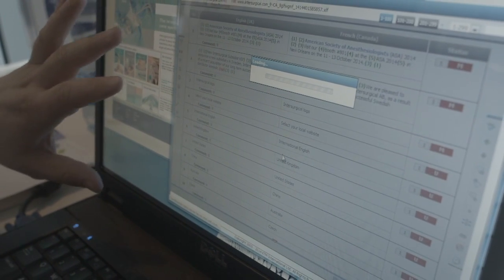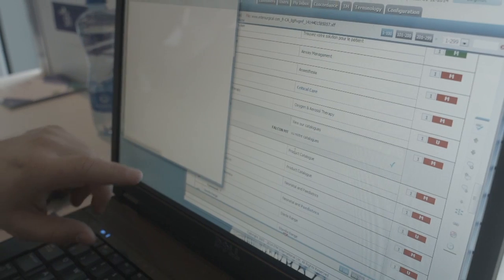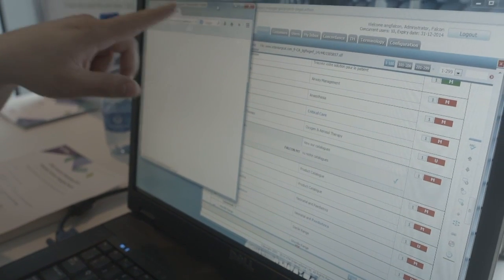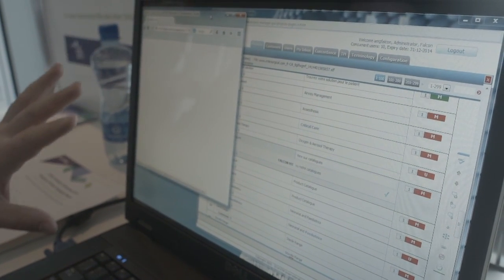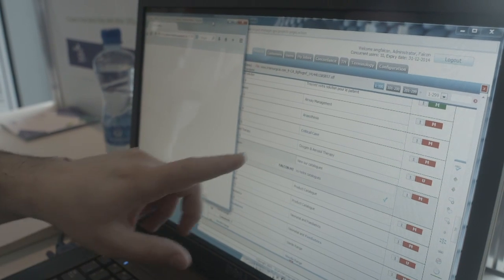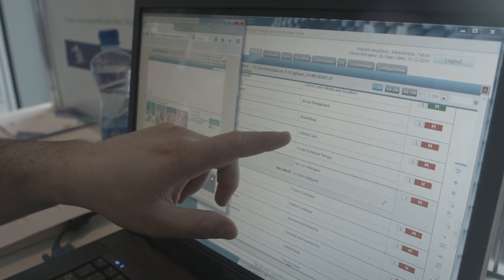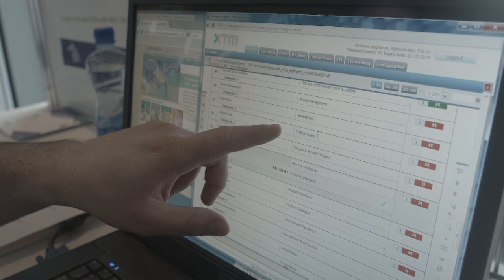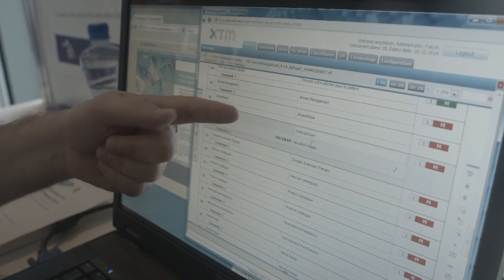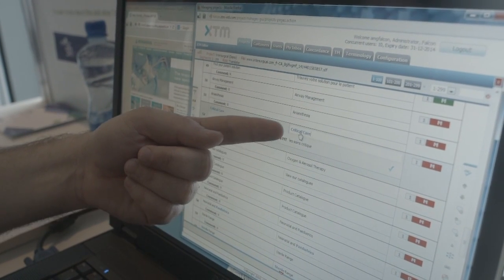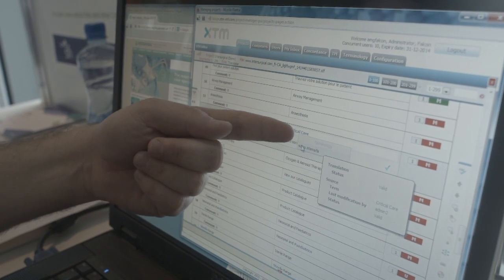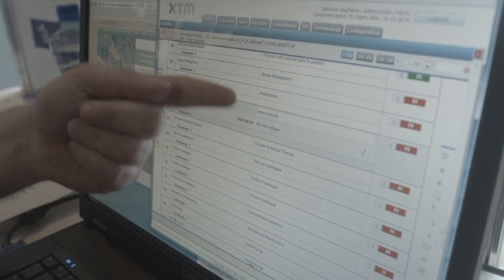So we are here in the CAT tool again, and I get the website opening here for reference. And you will see that there are some terms that are highlighted in blue, like this one, critical care. Well, that is a term. So if I click there, I get terminology and I get the translation into French.